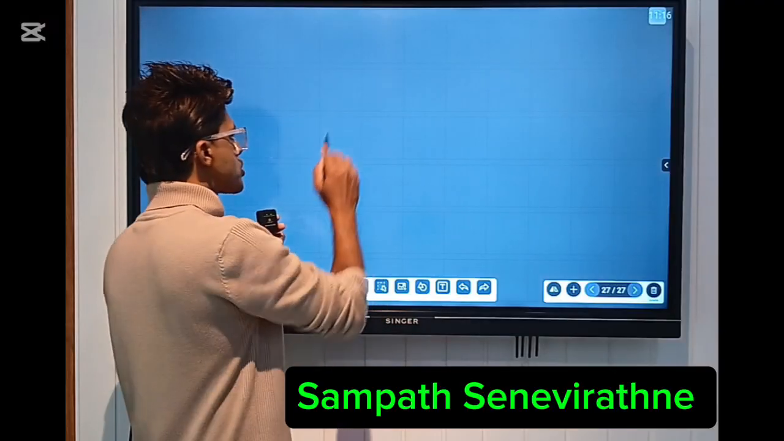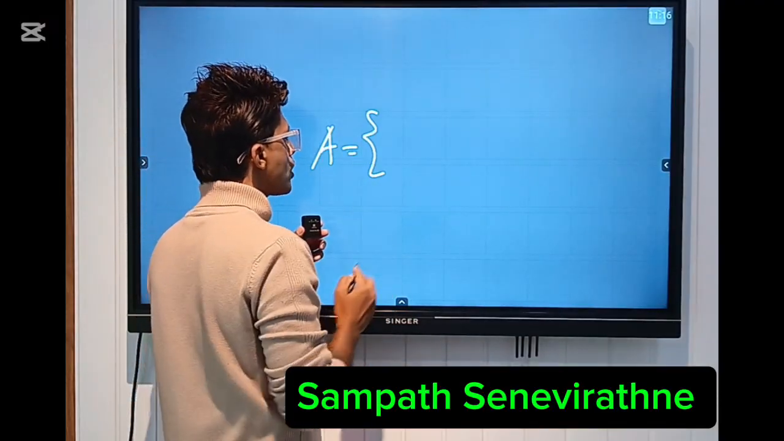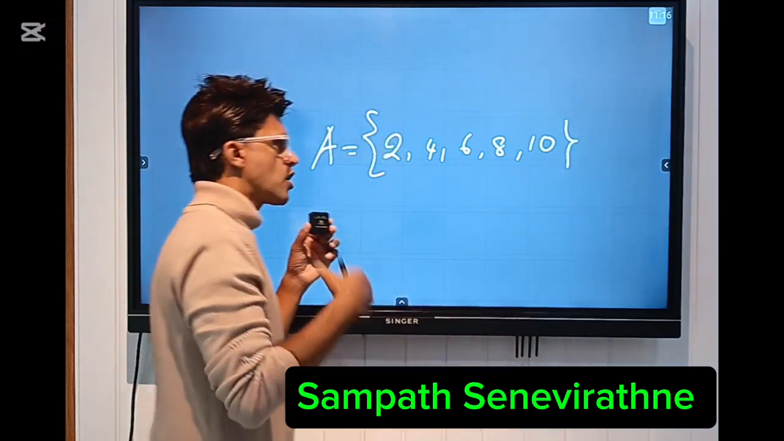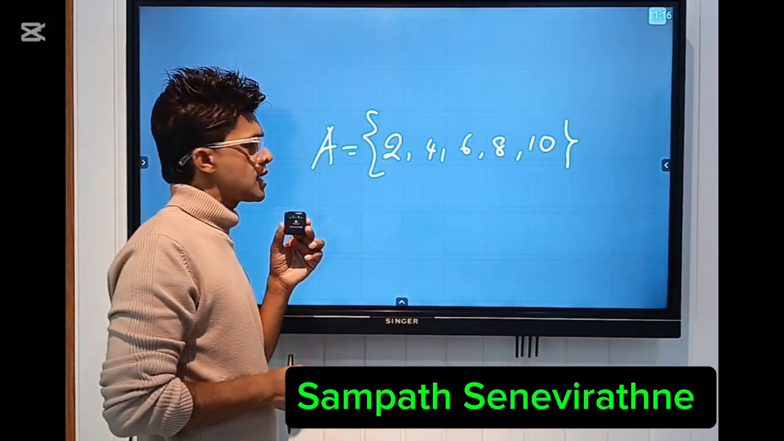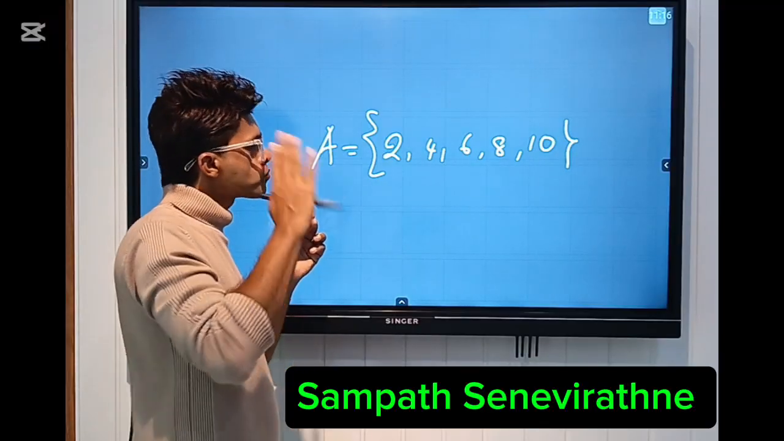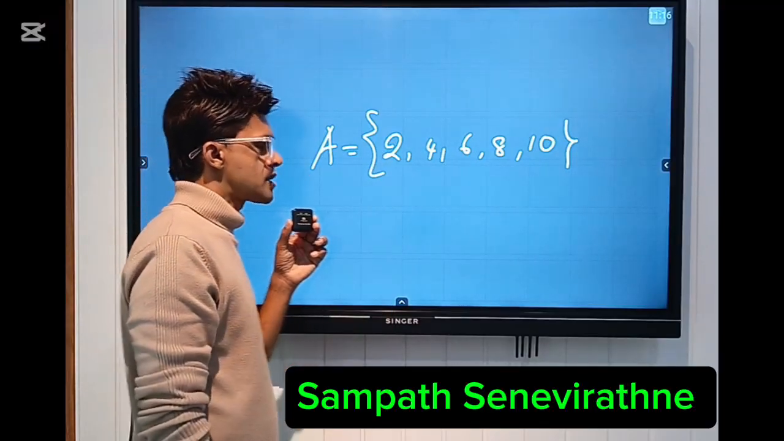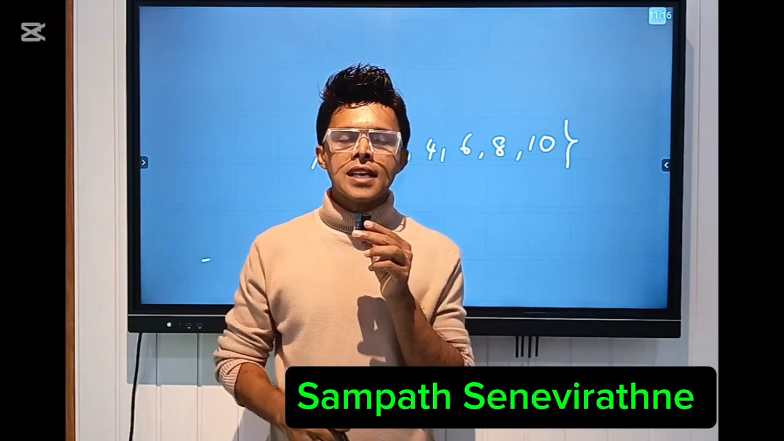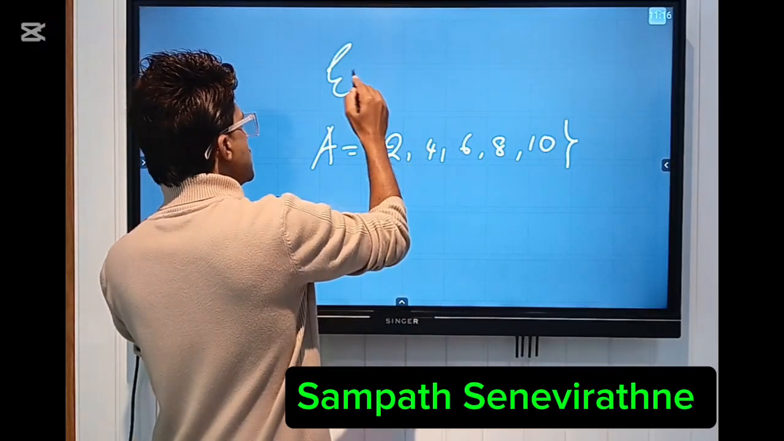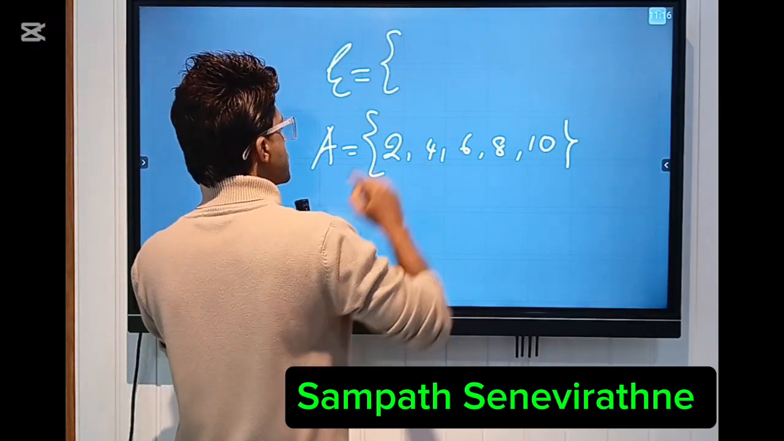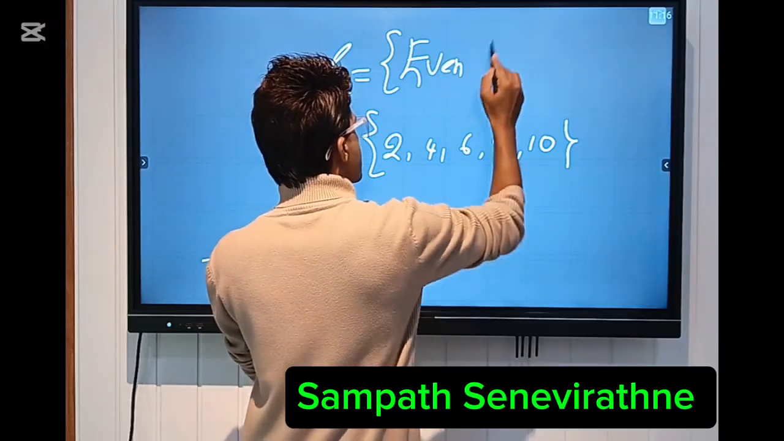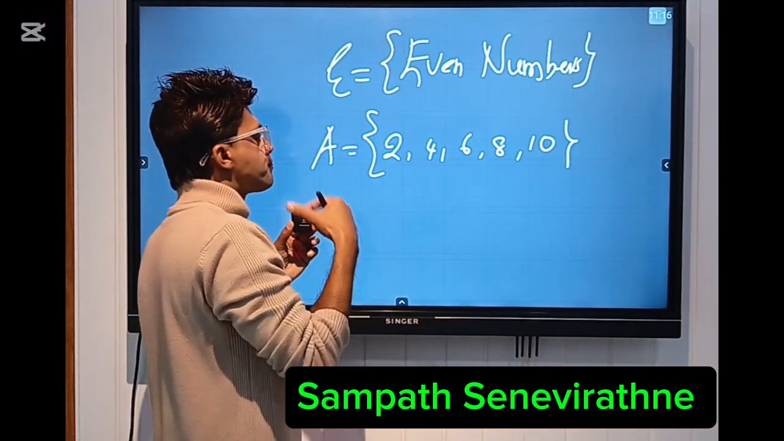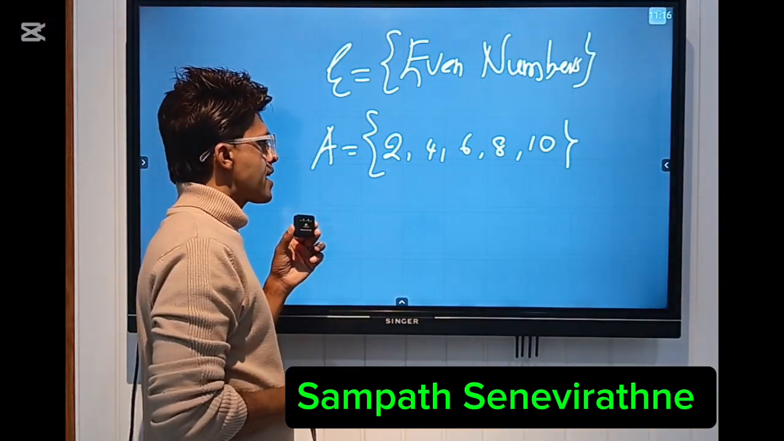Just think of this one, capital A equals 2, 4, 6, 8, and 10. Now you could see the common feature, the common property of the written elements of the set A. So instead of writing them out, we could write a common term here. These are even numbers. Therefore, this can be named as even numbers, the universal set of the set A.